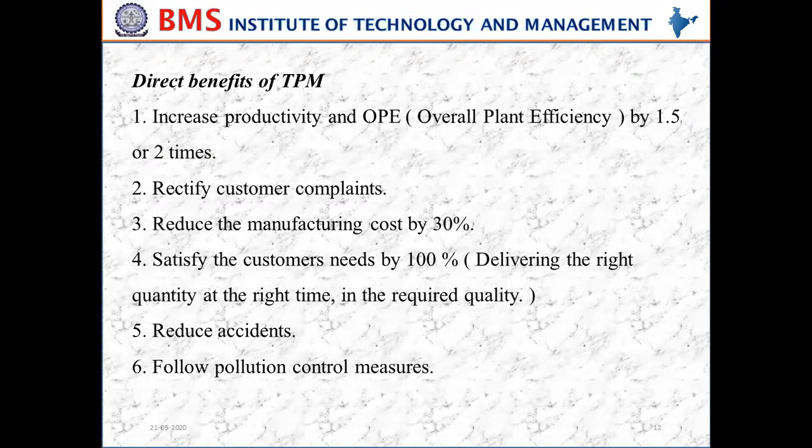Total productive maintenance also rectifies customer complaints, and if you implement it in a particular organization, it reduces the manufacturing cost by 30% because of the goals of TPM mentioned in the beginning.